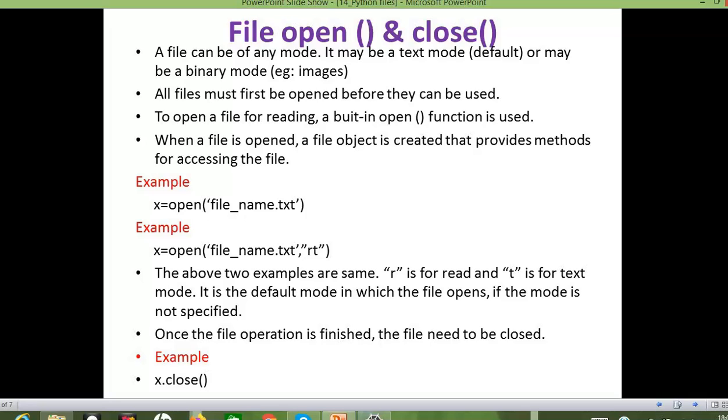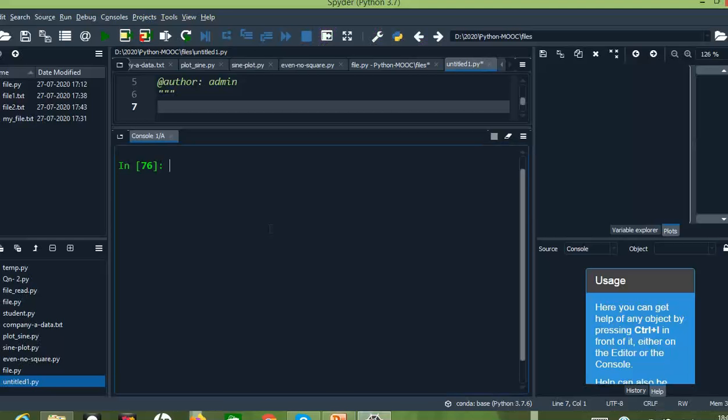Whatever file we are creating, the file can be accessed with the help of the object which was created by it, right? So let us see this in Python.